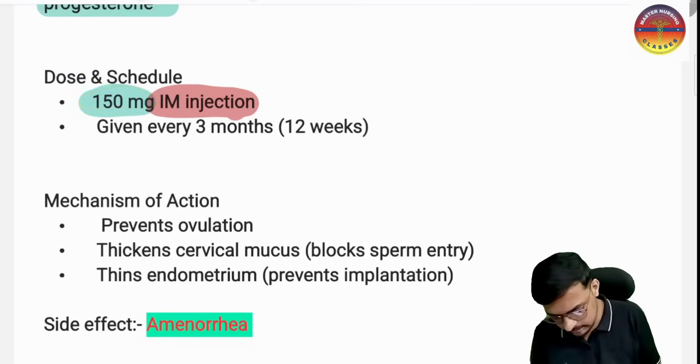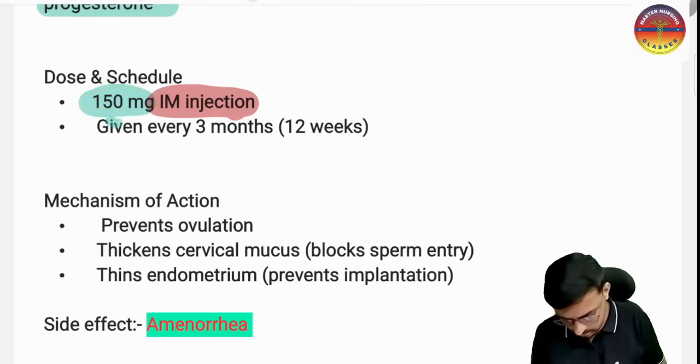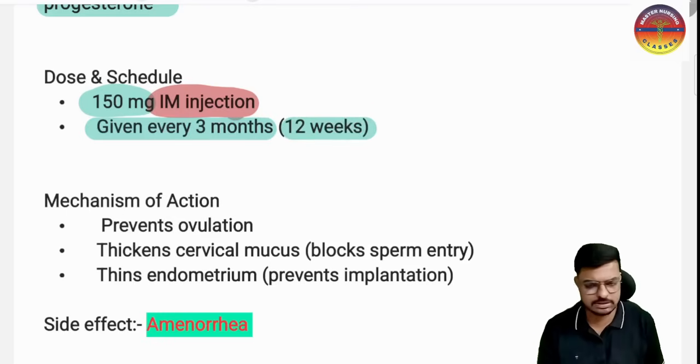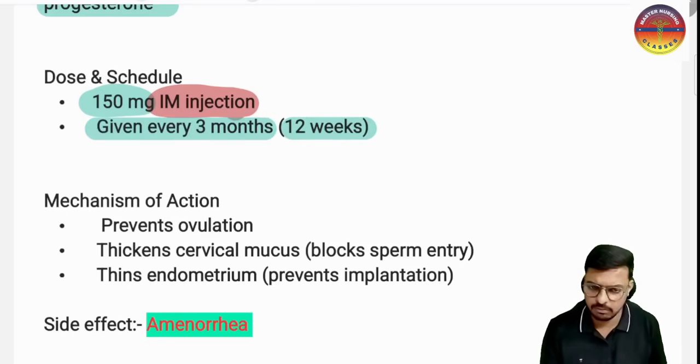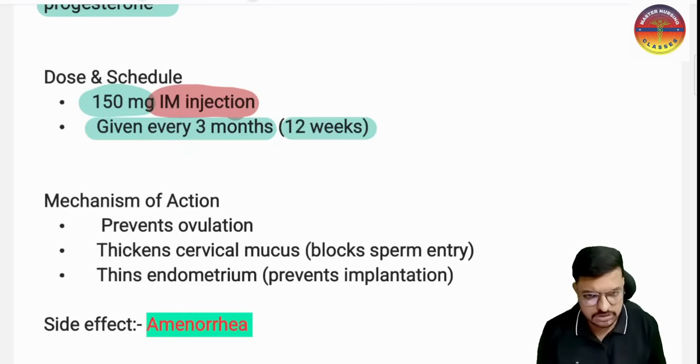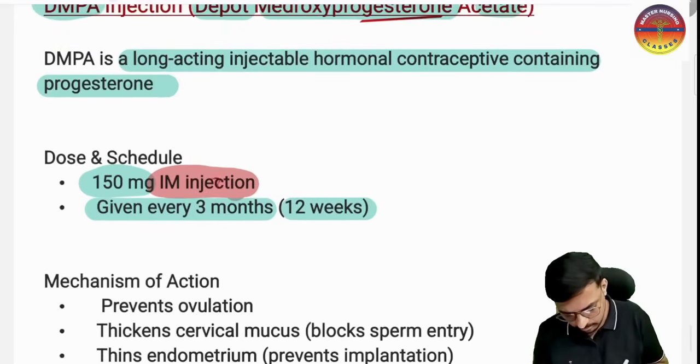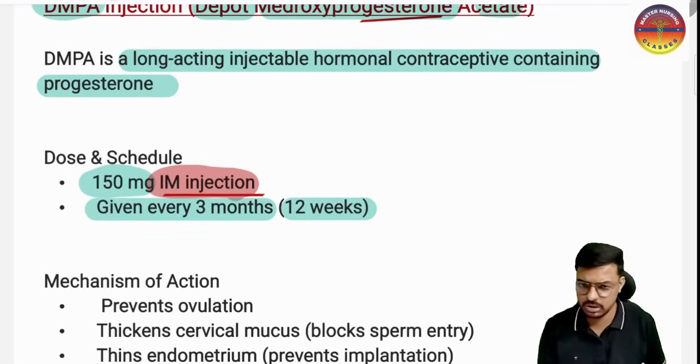This is given every 3 months, sorry, once every 3 months. That is every 12 weeks. In 1 month, how many weeks do we have? 4 weeks. So 4 weeks plus 4 weeks plus 4 weeks, that is 12 weeks. It means every 3 months, one time we will give the DMPA injection, depot medroxyprogesterone acetate. That is the injectable progesterone we have. Very importantly, keep in mind this one is given by the intramuscular route.